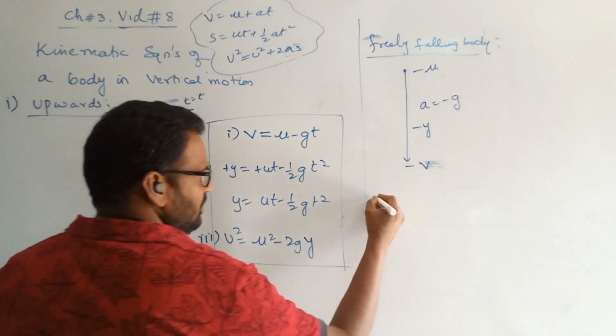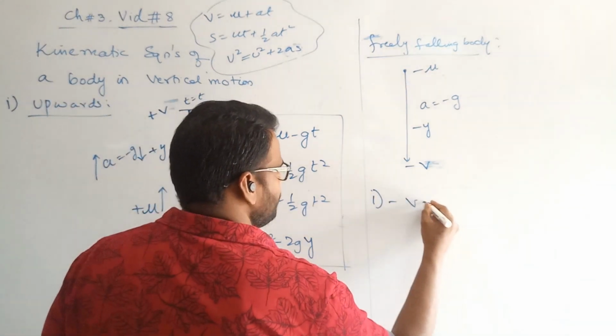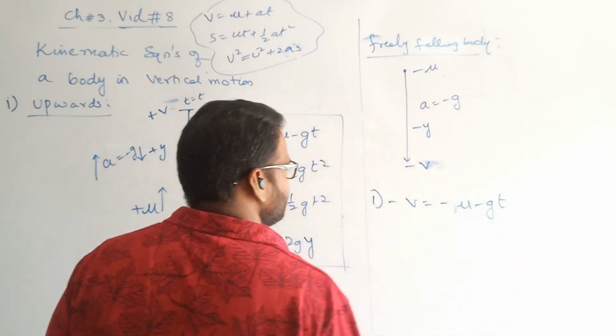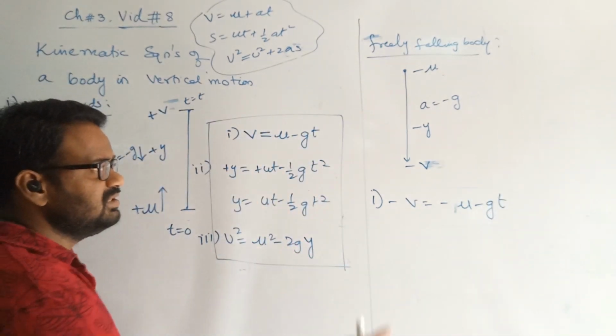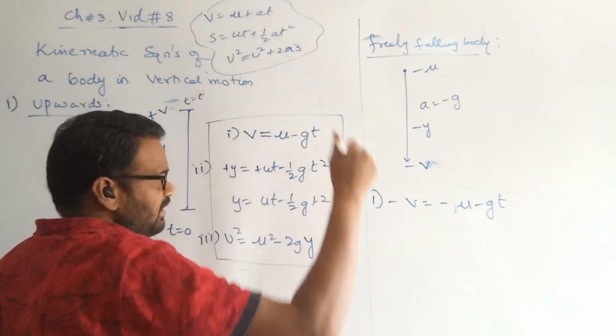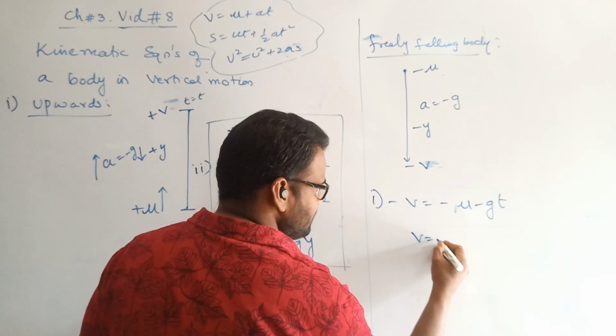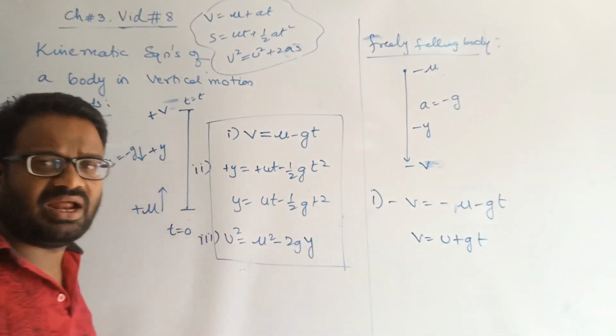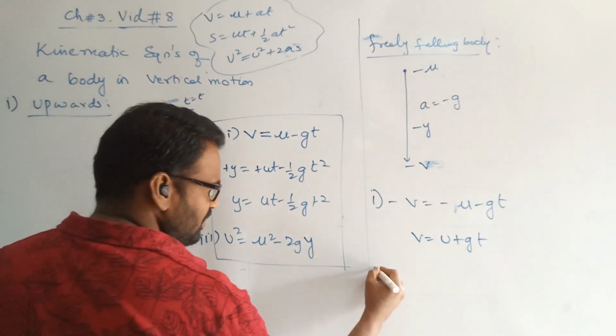Now write the equations. First one, minus v is equal to minus u minus gt. That's it, right? Minus v is equal to all minuses, minus u minus gt. If you modify this, take minus common, u plus gt. If you take minus common and cancel, we will get that in the form of v equals u plus gt.